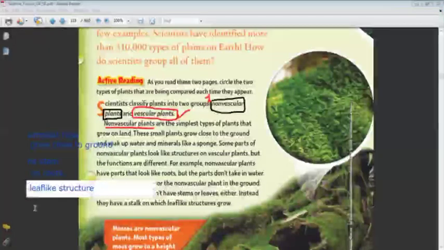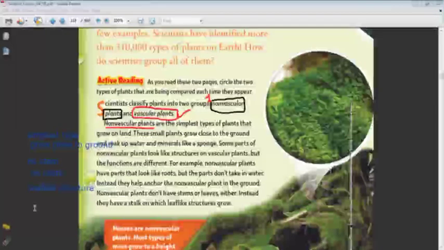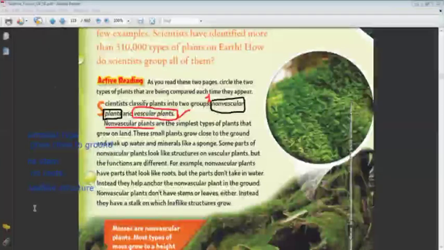And it grows near to the ground. Okay, so these are the properties of the non-vascular plant. So it has no roots, has no stem, it has only leaf-like structure, and it soaks up water like a sponge. This is why it is all the time near the ground.